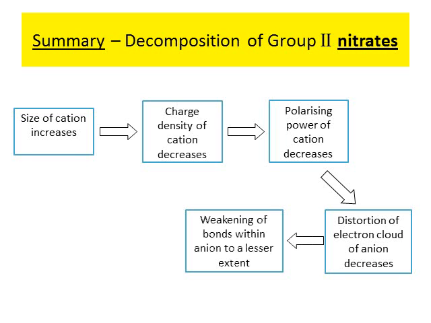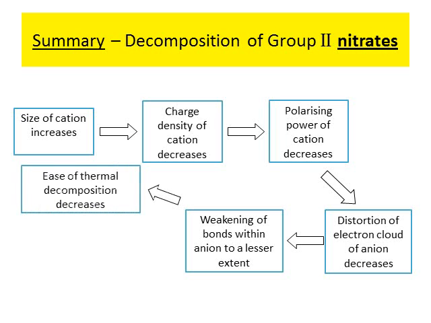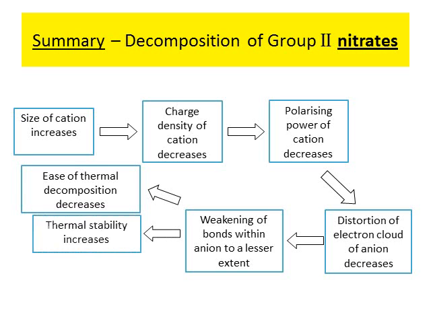And what does that mean? That means barium cannot weaken the bonds within the nitrate anion as well as beryllium can. That is to say, once again, if I cannot weaken the bond of the nitrate as well, that means that I cannot cause decomposition as well. That is, barium nitrate will have less of a possibility of decomposing into nitrogen dioxide and oxygen gas.